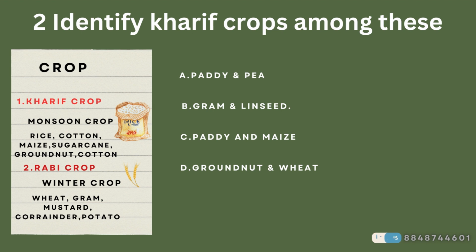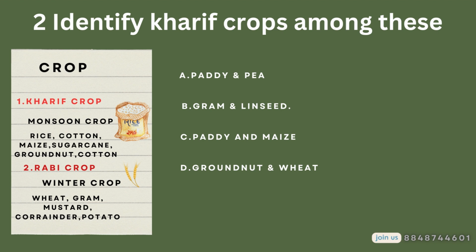In Kharif crops, seeds are sown during the beginning of monsoon season, and they are harvested at the end of monsoon season. That is October, November. Beginning of monsoon season means it would be June. Examples would be maize, millet, cotton, rice, corn, soybean, sugarcane, groundnut, etc.